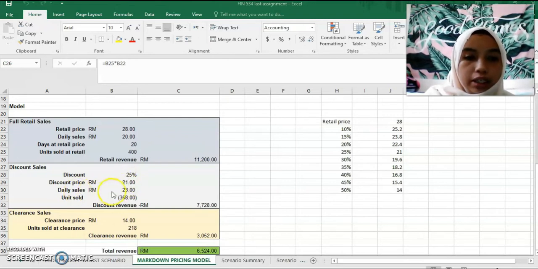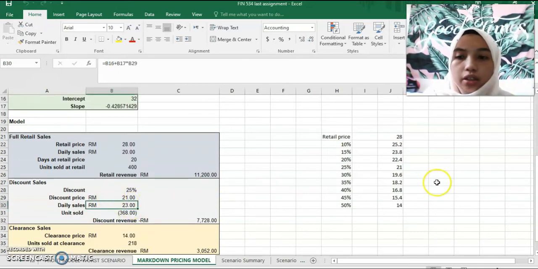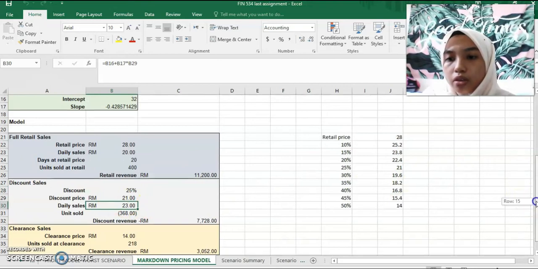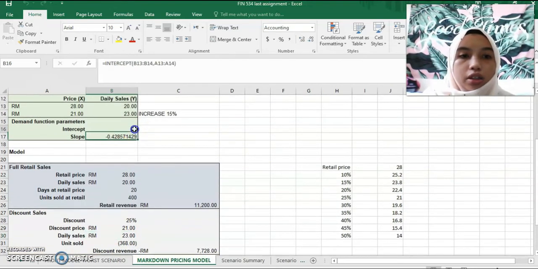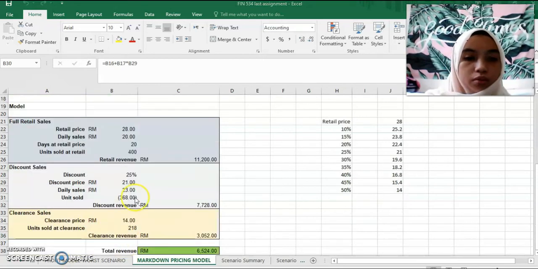As for the daily sales, it is 23, which is the intercept plus the slope multiplied by the discount price. So the total daily sales is 23.